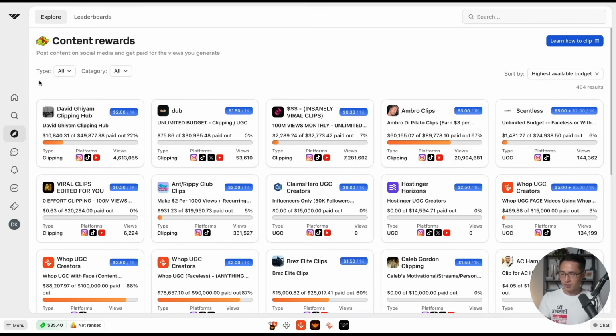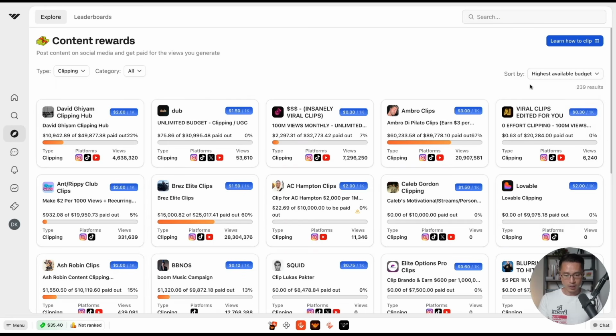So first of all, let's come to type, and we are going to select clipping. For UGC, that could be great too, but that will require you to create original content. So for right now in this video, we are just going to select clipping. That is when we are just going to use the existing content from these viral creators, and we are going to repurpose that content to post to get paid. So we are going to select clipping.